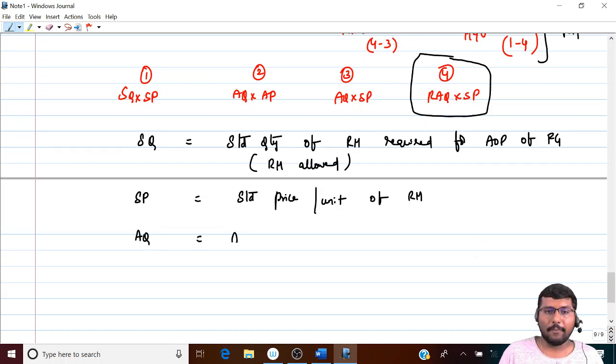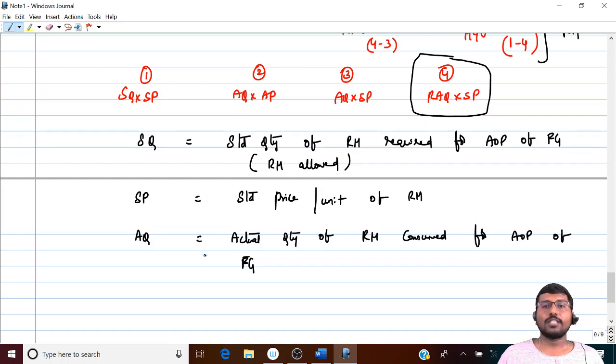AQ. Actual quantity of raw material consumed for actual output of finished goods. Actual quantity of raw material consumed for actual output of finished goods. Next, RAQ.